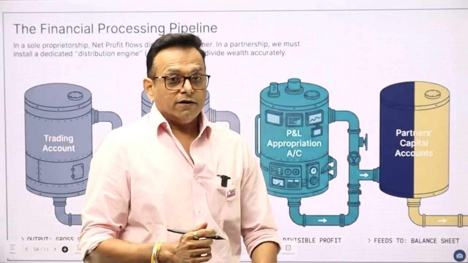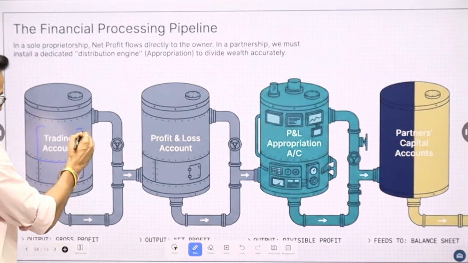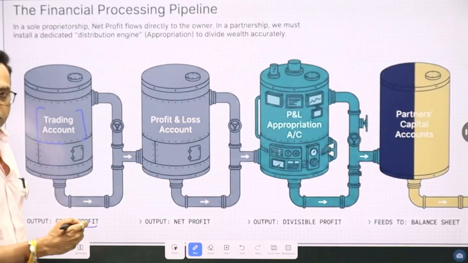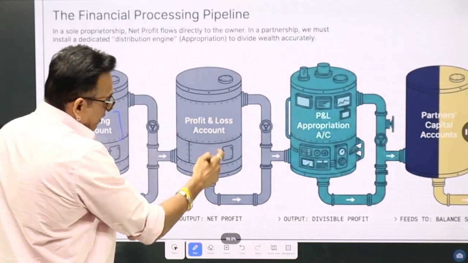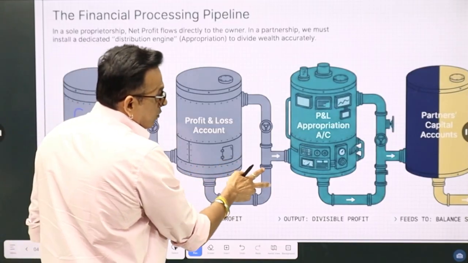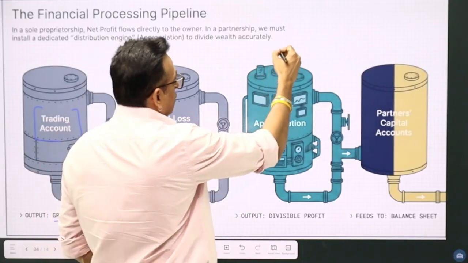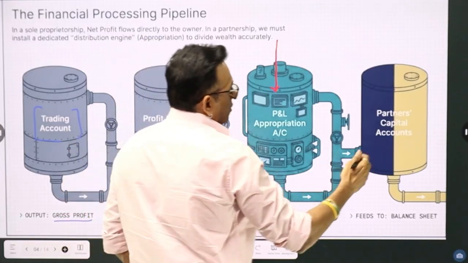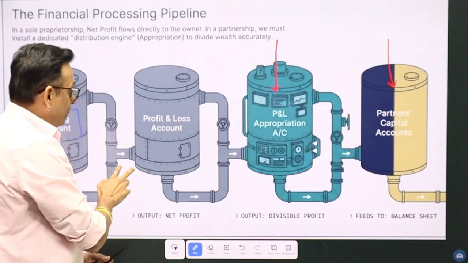The changes are, trading account stays as it is, you will be making the same. From trading account, you will be able to find out gross profit or gross loss. Then profit and loss account for net profit or net loss, but newly introduced in your 12th standard is the profit and loss appropriation account and partners capital account. So what happens? Try to understand the flow.